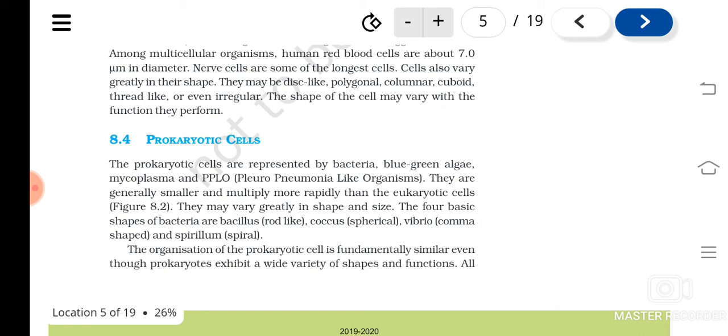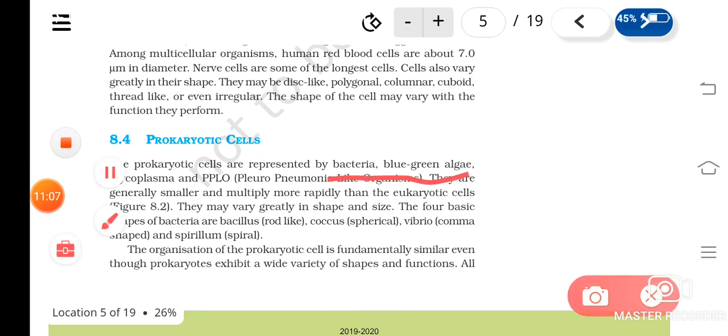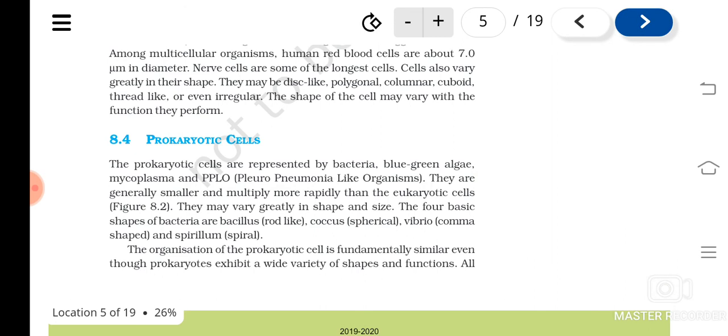They do not have a definite nucleus. Then examples of them are what? Bacteria, isn't it? Bacteria are prokaryotic organisms. Then blue-green algae. Then mycoplasma. Then PPLO, pleuropneumonia-like organisms. These are examples of what? Prokaryotic organisms.